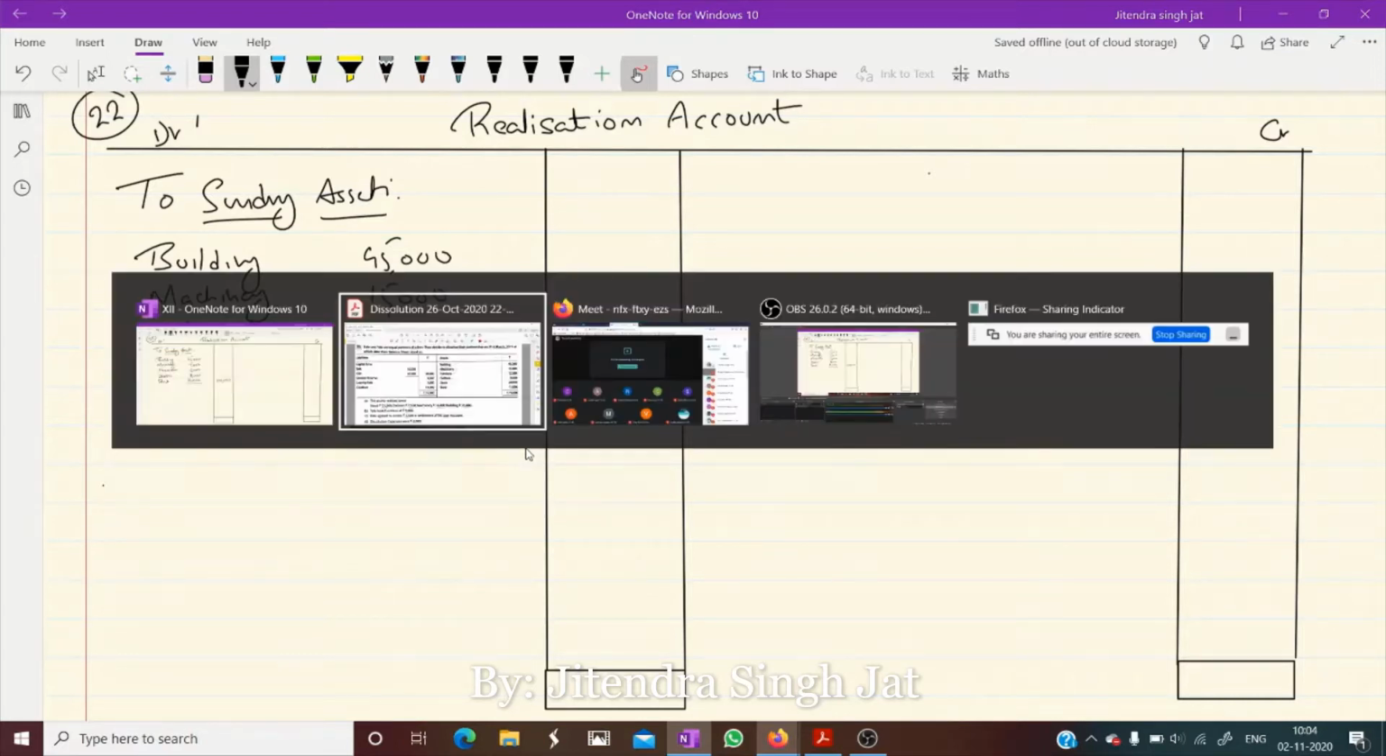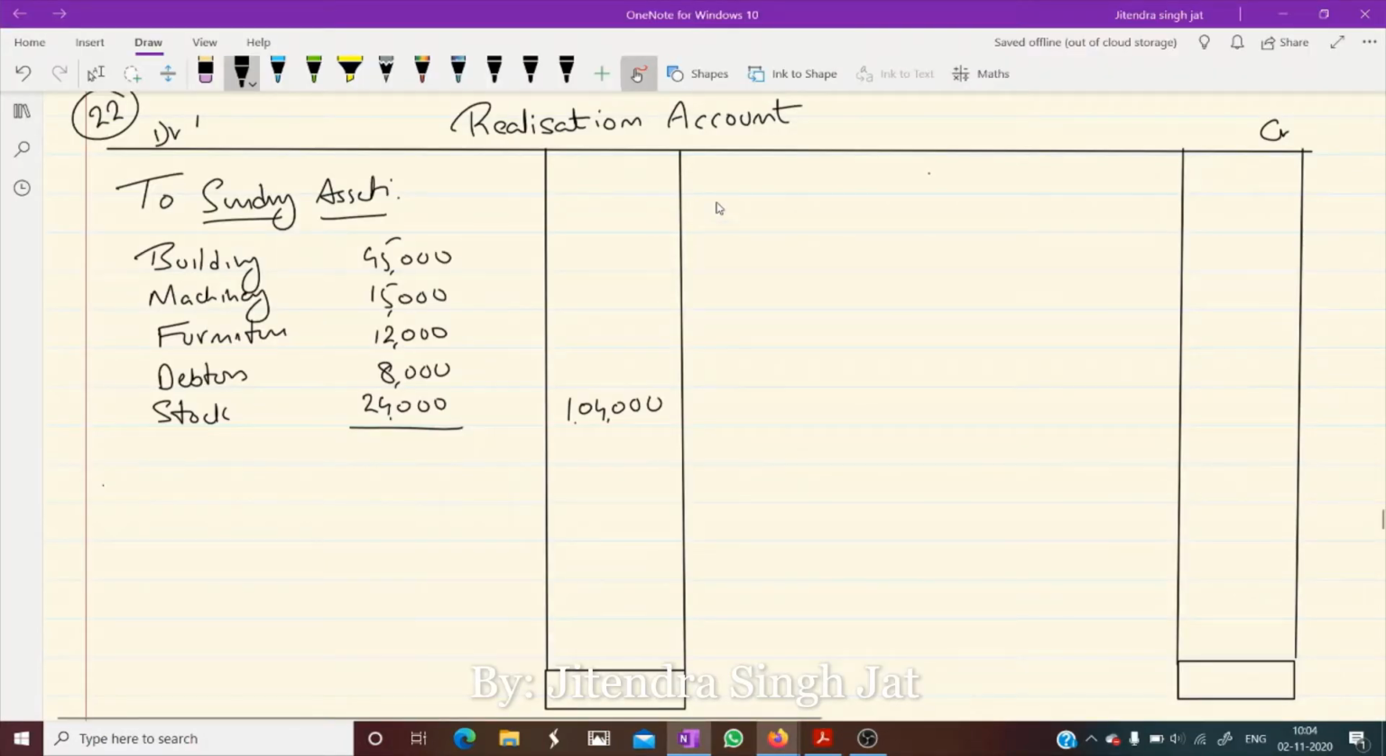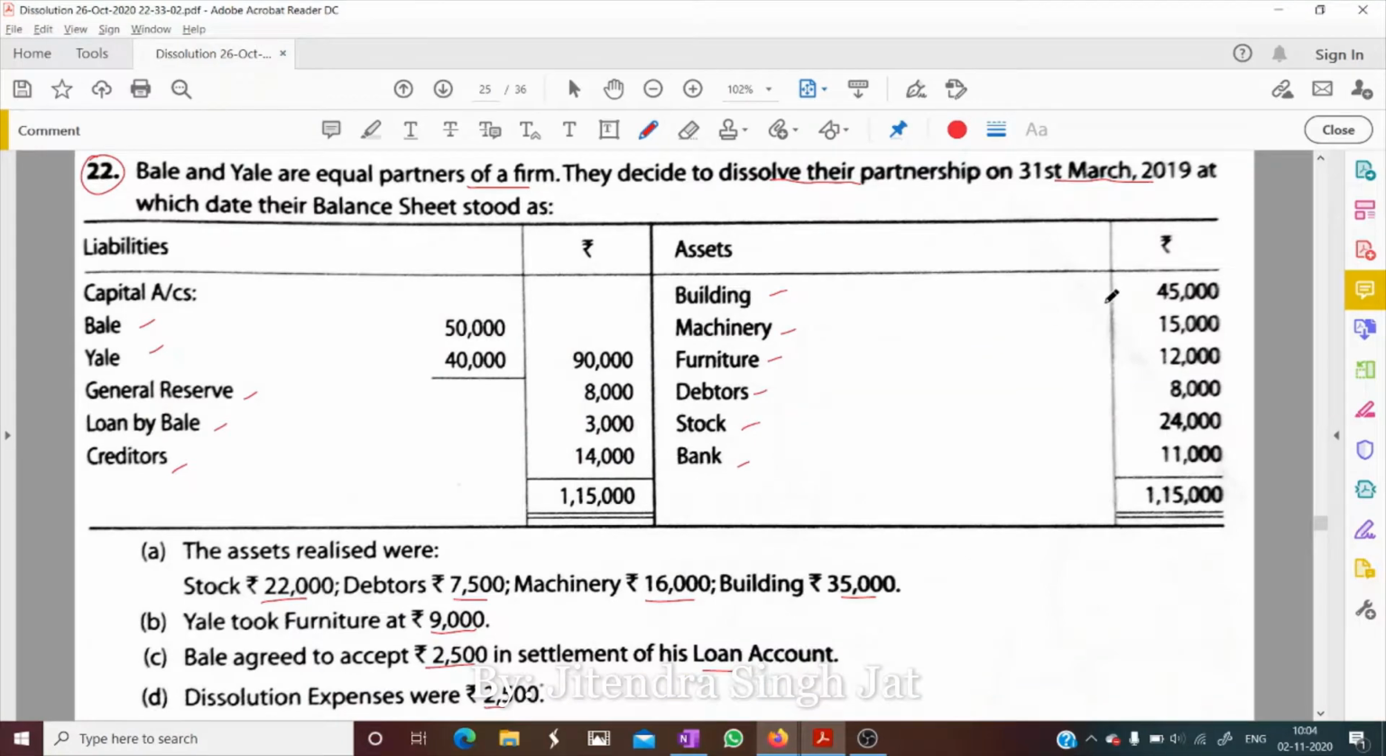How many liabilities are given? So here only one liability which is given, that is creditor, external liability. So we can directly write by creditors. How much? 14,000.